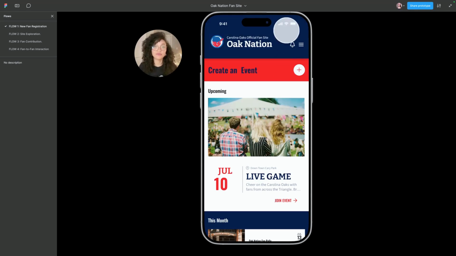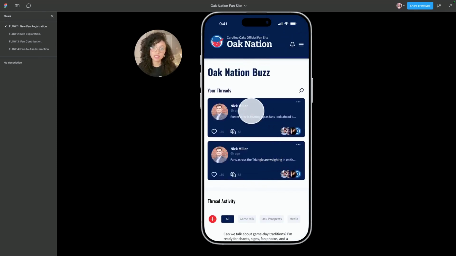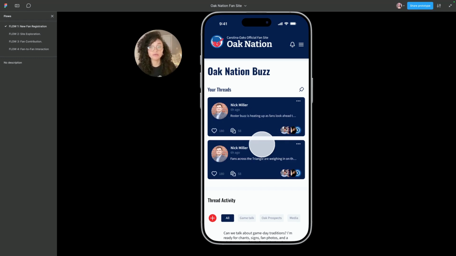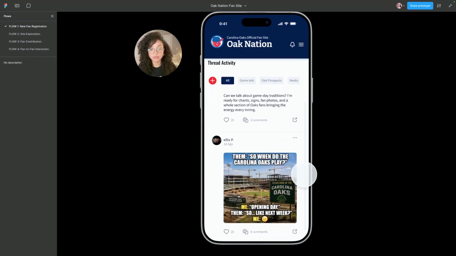Lastly, we are going to move to a user interaction. So let's move to the community forum. Here, as you can see, we have our favorite pin, maybe the one that has performed the best. In this case, we got like 180 likes, something that maybe we are proud of, something that we still want to keep looking at and track, and maybe is having a lot of interaction. Then we want to keep the conversation going, so from here we can see everything that people are talking about.